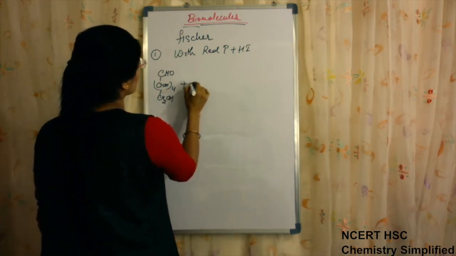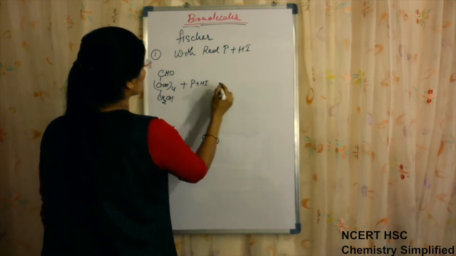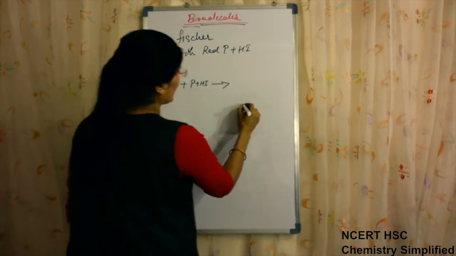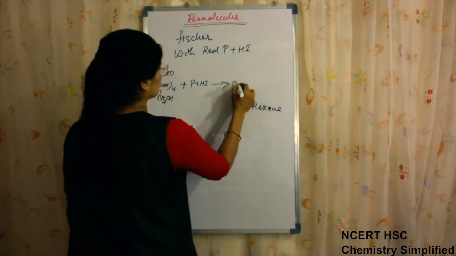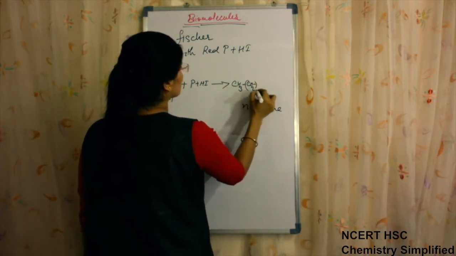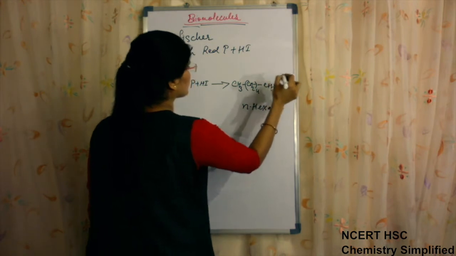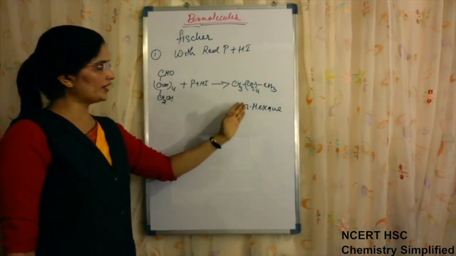When it reacts with P plus HI, this is a reducing agent, so we get n-hexane. When these were treated with P plus HI, we obtained n-hexane.